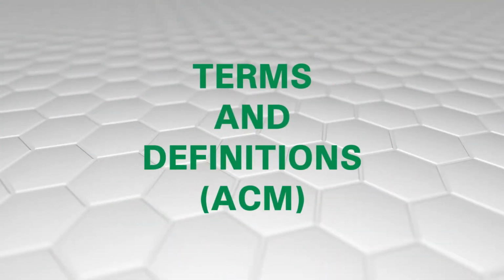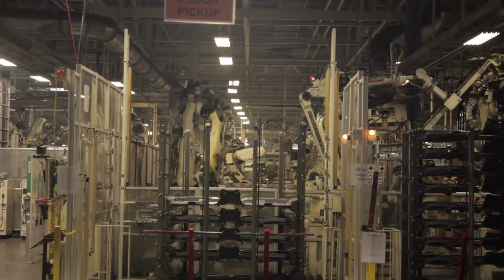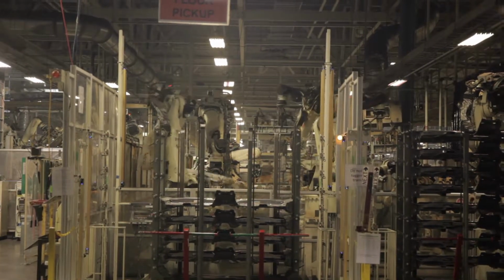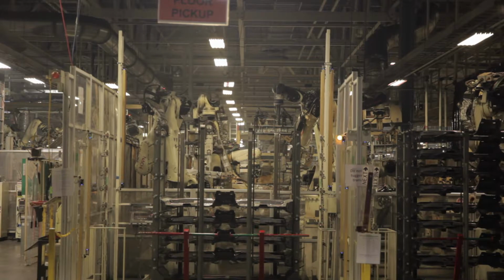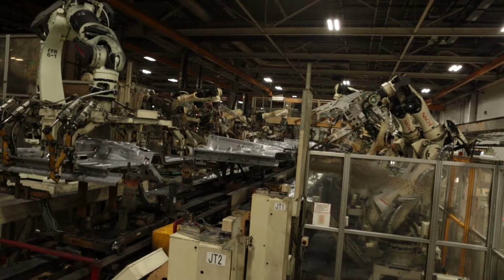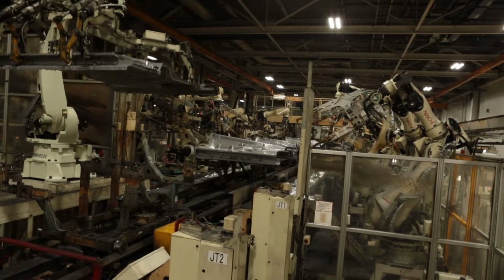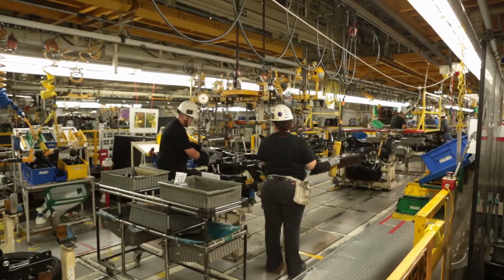Terms and Definitions, ACM. You should familiarize yourself with some of the common terms and definitions you may encounter in alternative control method scenarios. An ACM, or alternative control method, is a written method for the control of hazardous energy in situations where lockout is not used.